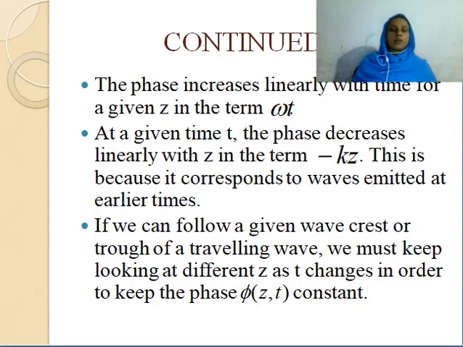Now, what is the peculiarity of the phase function? As t increases, the phase increases because of the term omega t. At a given time t, the phase decreases linearly with z due to the term minus kz.